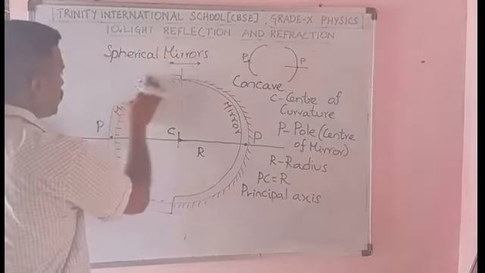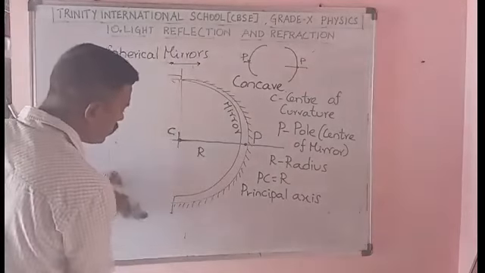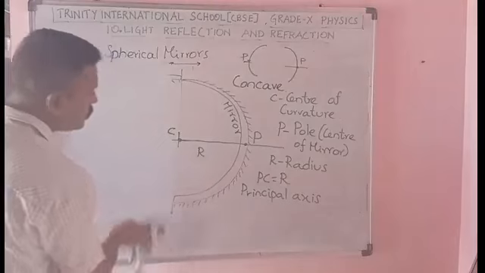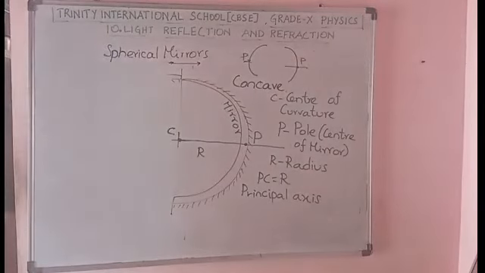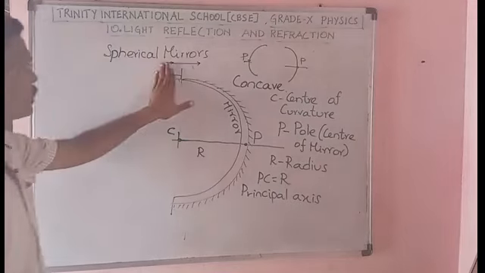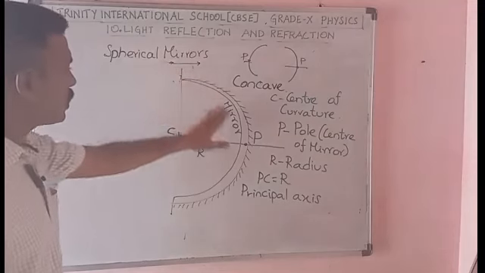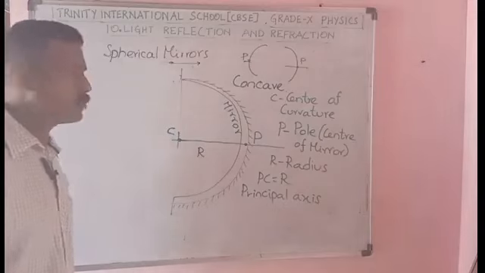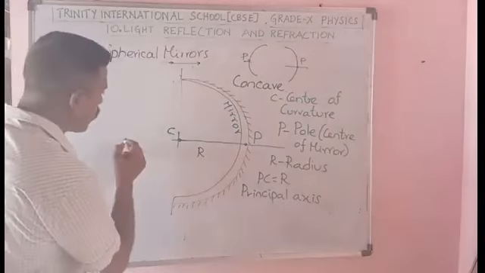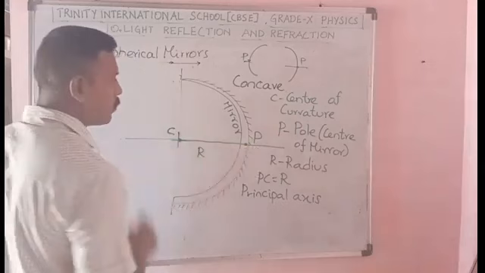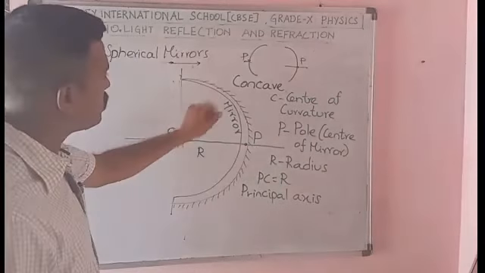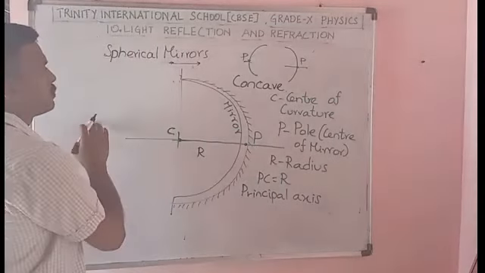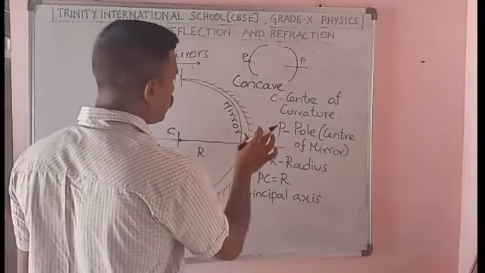I am deleting this from the sphere. I am just taking this outside of this sphere. I have deleted a part of the sphere. Now I have considered only the concave mirror. Okay. So what do you see? You have a center point, pole, and this radius, and this is a concave mirror.